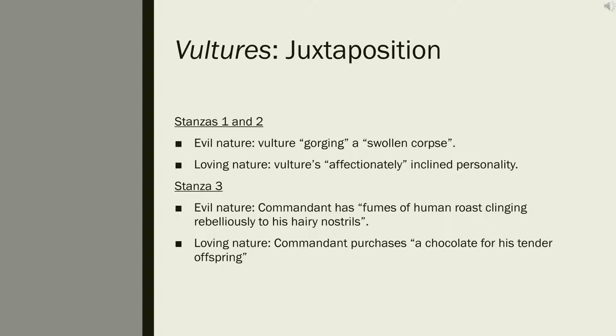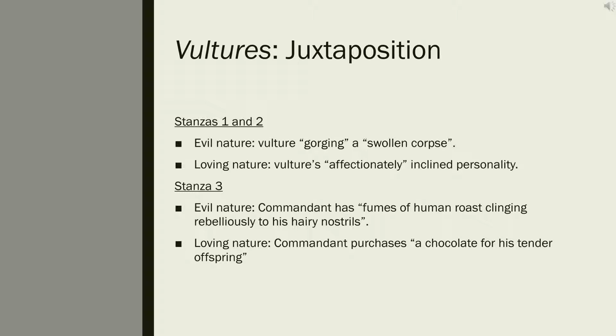The first stanza primarily shows the evil aspect of the symbolic vulture, describing its gorging of a swollen corpse, which is then starkly contrasted with the bird's affectionately inclined nature in the first and second stanza. The vulture symbolizes society's tendency for animosity and destruction, while simultaneously highlighting society's delicacy and compassion.